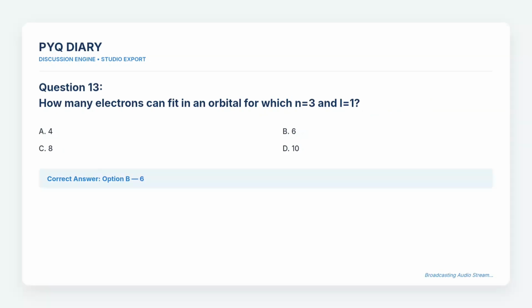40. Question 13. How many electrons can fit in an orbital for which n equals 3 and l equals 1? The choices are A. 4, B. 6, C. 8, and D. 10. The correct answer is option B. 6.